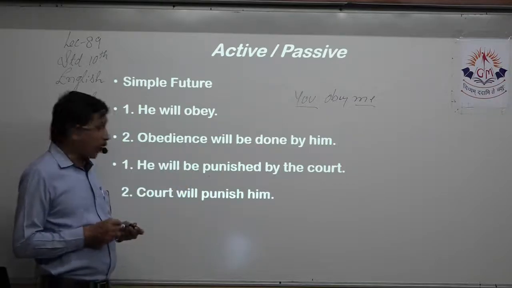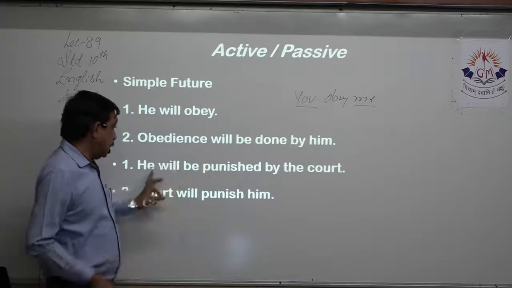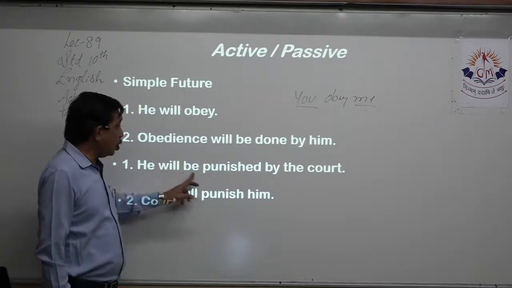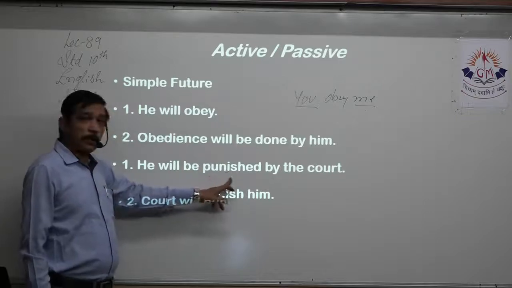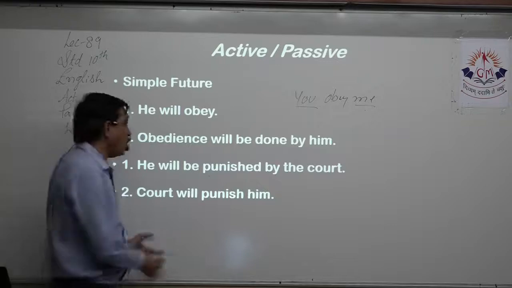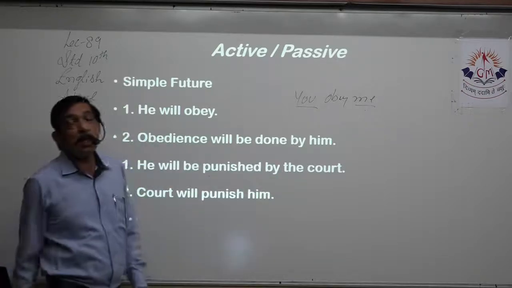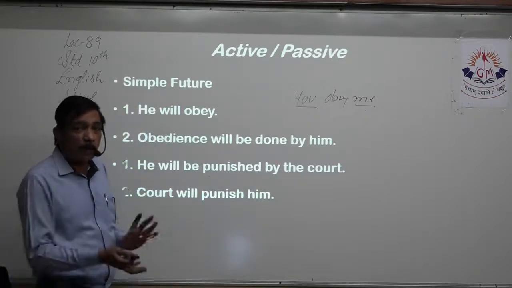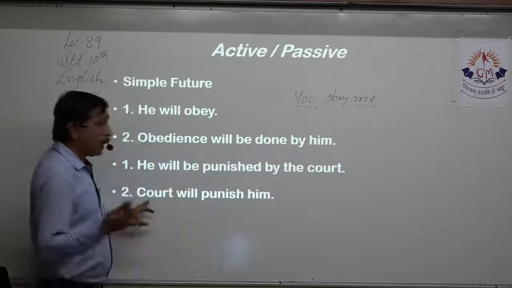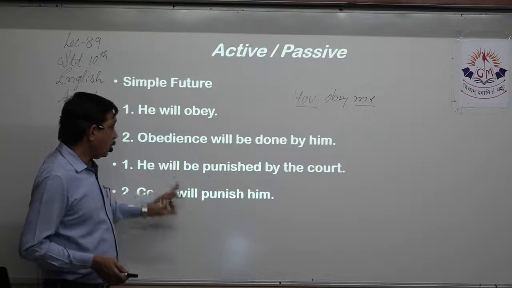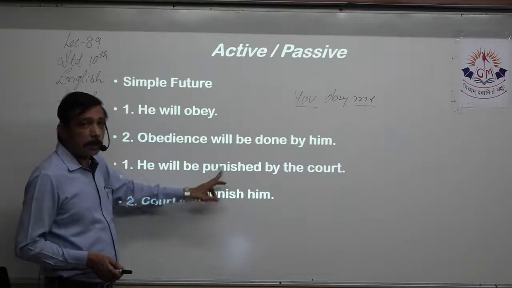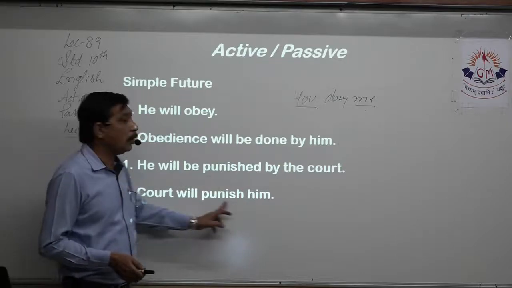So he tells me this is subject, will tells me this is future, be punished, this is past participle, and be is required, and the main important point, by is there. So this is the passive form. The passive form we have to turn into active. So the court, or we can simply say court. I'll keep it future, will. I'll keep the present tense of punished, that is punish. The court will punish him.